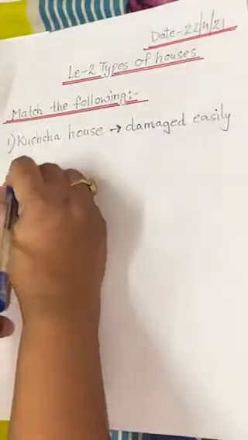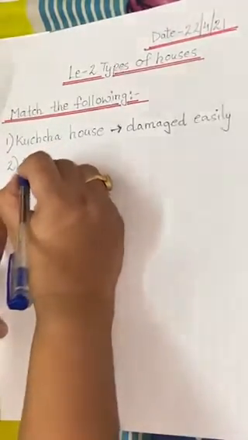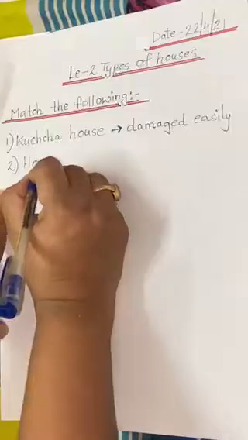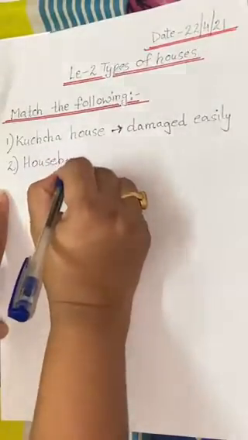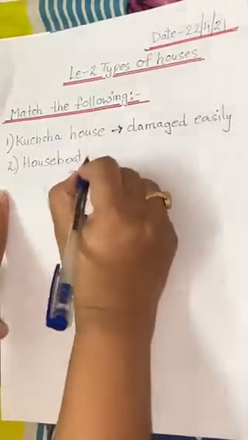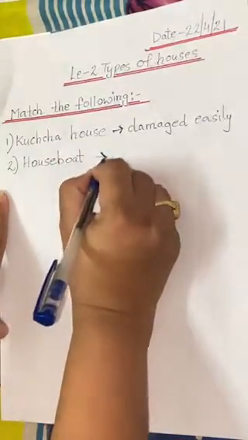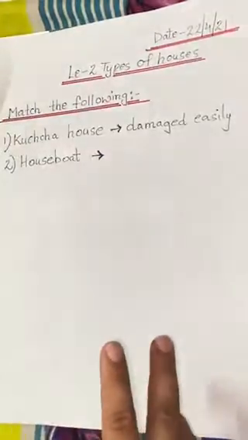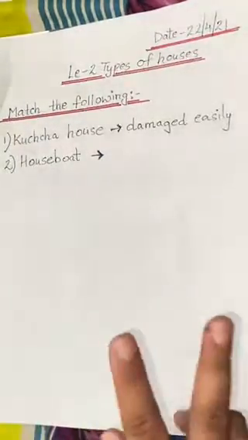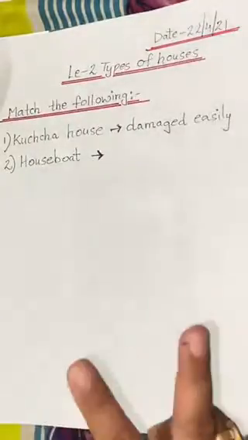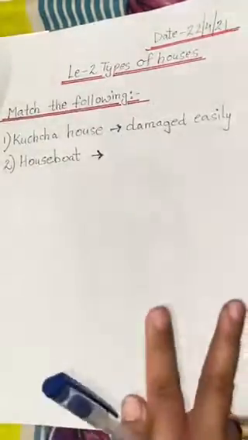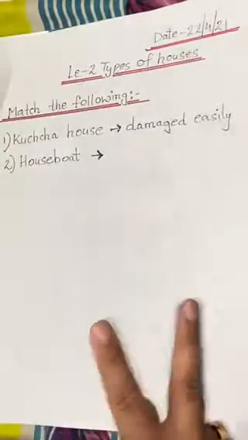Okay, so the next one, houseboat. Tell me the answer. Houseboats are mostly found in 2 places. I told you in the explanation part also, there are mainly 2 places where houseboats are found.